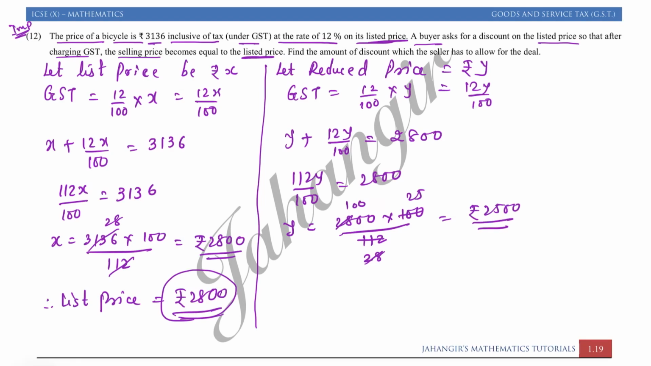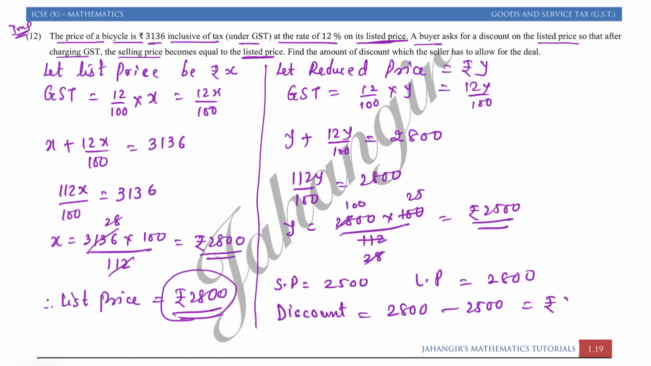Okay, so now the selling price is 2500 and the list price was 2800. So therefore the discount he got, we want the amount of discount. So the discount given is rupees 2800 minus 2500, that is equal to rupees 300. So therefore the discount allowed to the buyer is rupees 300.